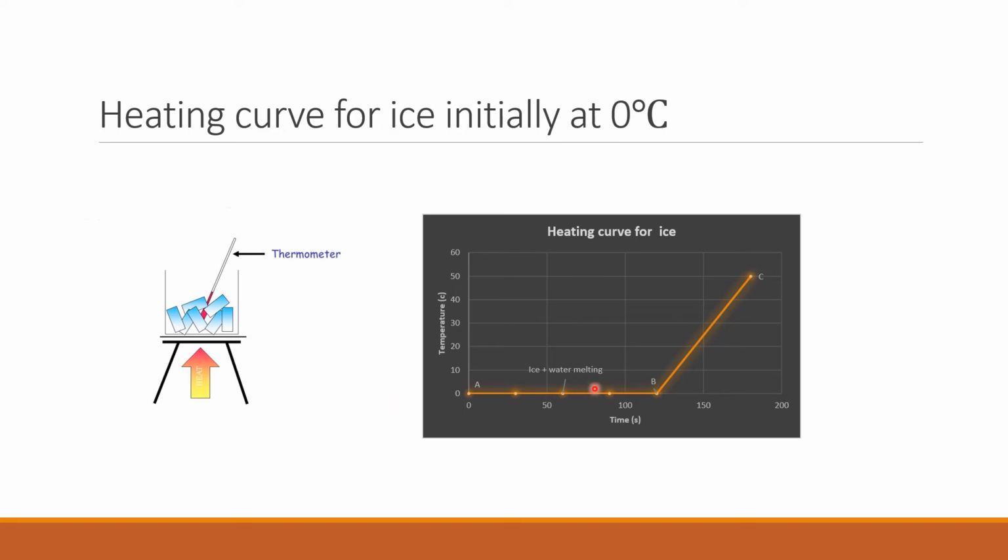From the graph we can see that the temperature of ice remains constant, that is equal to 0, in the part AB. That means it remains constant till the time all ice is converted into water. The heat supplied during this time is being used in melting the ice. After this, the temperature rises in the part BC.